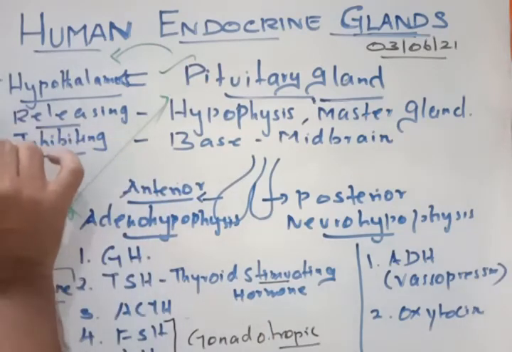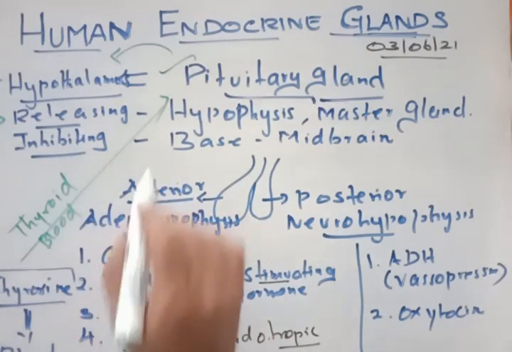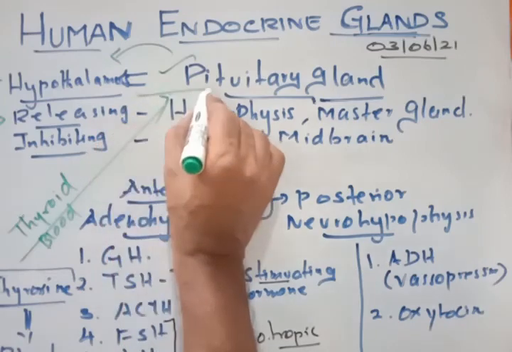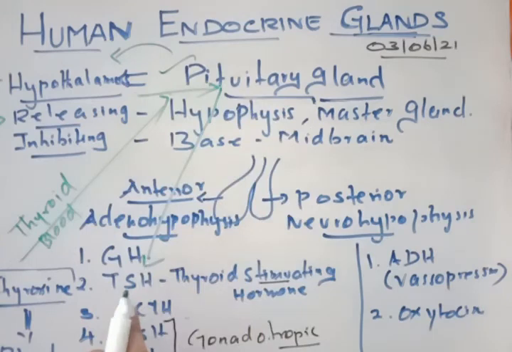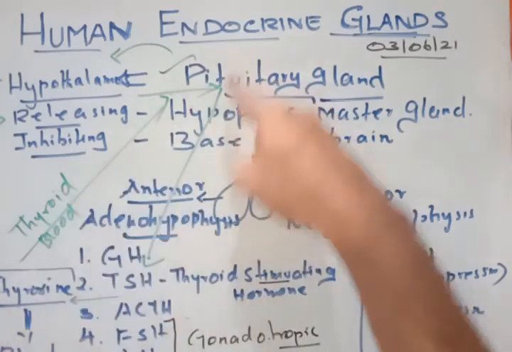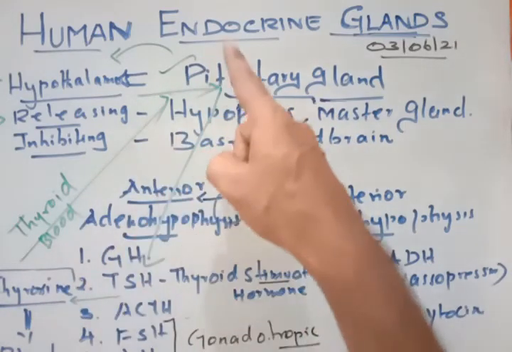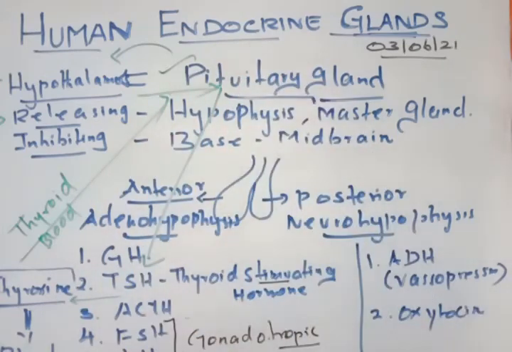It will release the releasing factor, and the releasing factor will enter the pituitary gland to open the stimulating factor, and the stimulating factor will reach the thyroid gland again and thyroxine is produced. So this is called the feedback mechanism, feeding back. This is called positive feedback. Positive means if the hormone is reduced, it is made to increase.